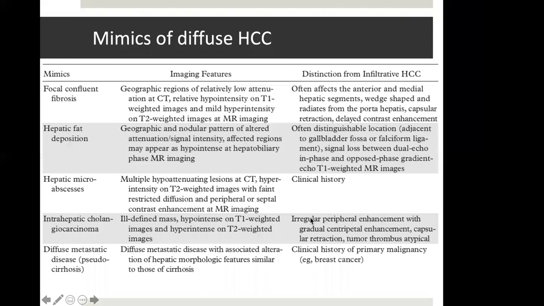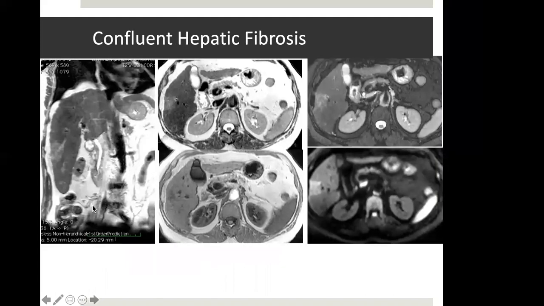So because of these atypical features, there are various mimics of diffuse HCC. Sometimes focal confluent fibrosis may be mistaken for a diffuse HCC. Hepatic fat deposition appears dark on CT, so because of that, it may be heterogeneous, geographical, and may be mistaken sometimes. Hepatic microabscesses if occurring in a cirrhotic background, intrahepatic cholangiocarcinoma, or diffuse metastasis giving rise to pseudocirrhosis. So let us just see a few of the examples.